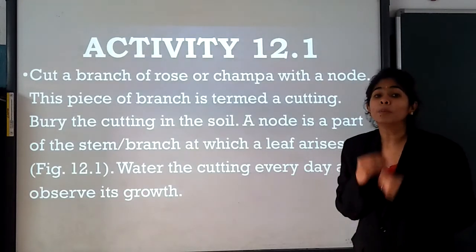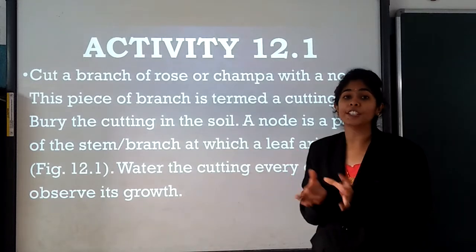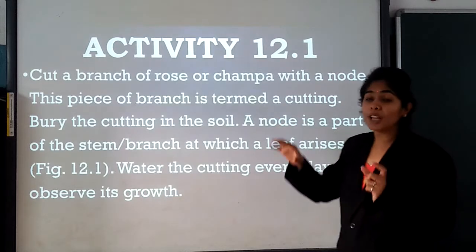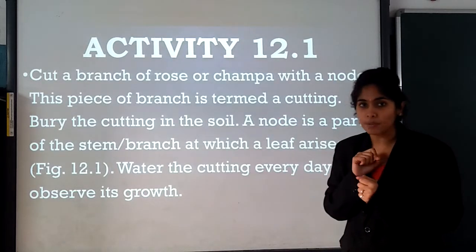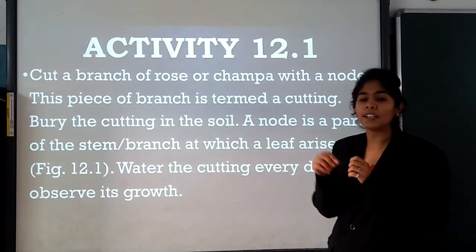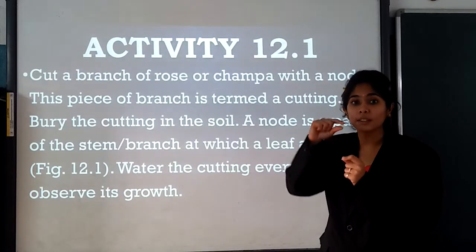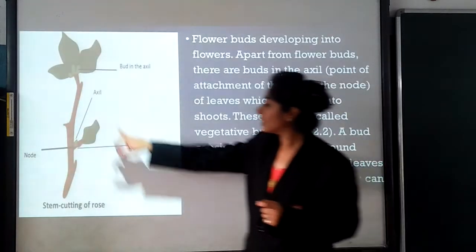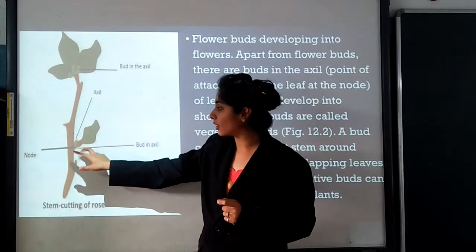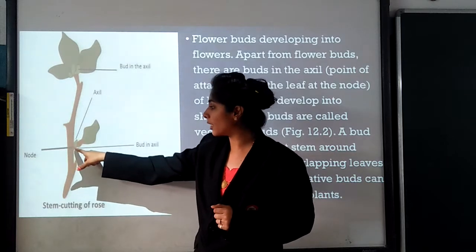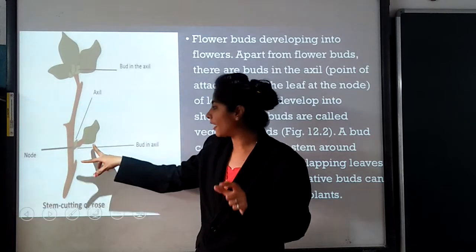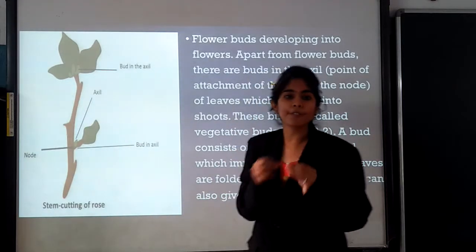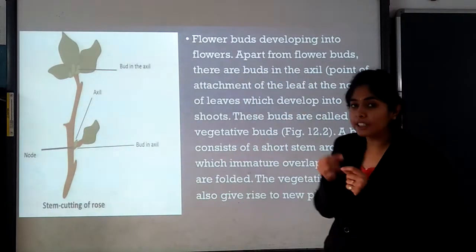Now let us see how the buds are a vegetative part of a plant. By this activity we can see what we have to do. We have to cut a branch of a rose stem, and then we have to dig it into the soil, keeping it in such a way that the bud is coming out. Here we can see this is a plant, and this is a stem part. Here the bud is formed. So that bud part we have to cut and dig into the soil, and from that bud the leaf production will be done. The leaf will rise.